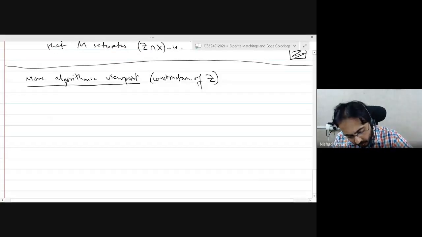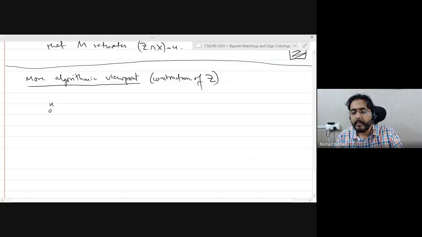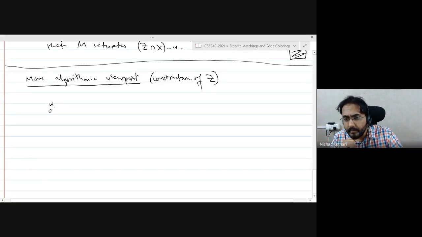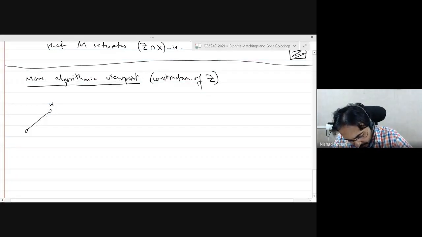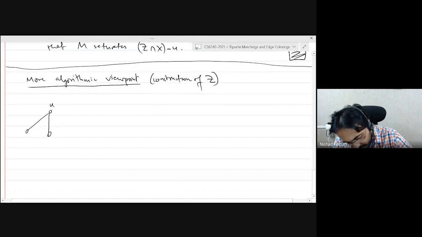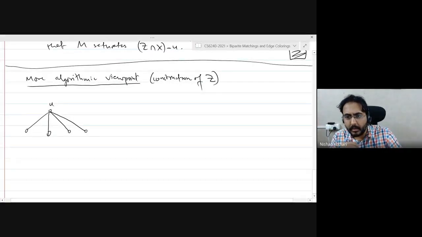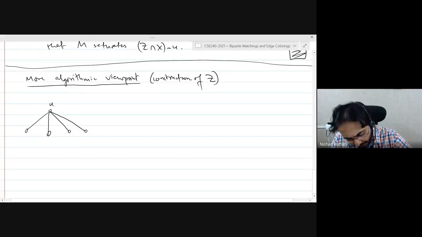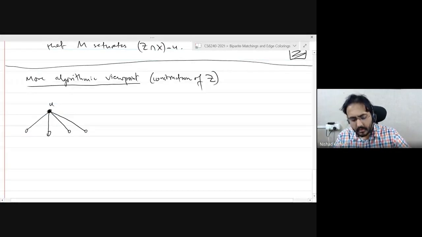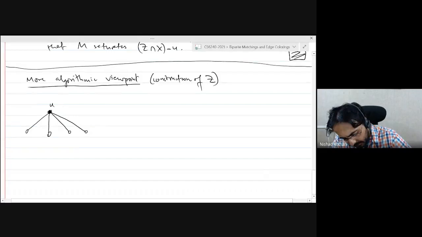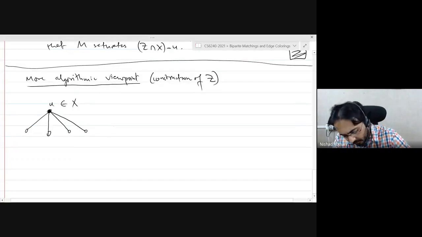Right, you start with your vertex U. This is an unmatched vertex. So you look at all the neighbors of U. Maybe some 4 neighbors, I don't know. U is a black colored vertex, which means it is in X, and these are all in Y, right?